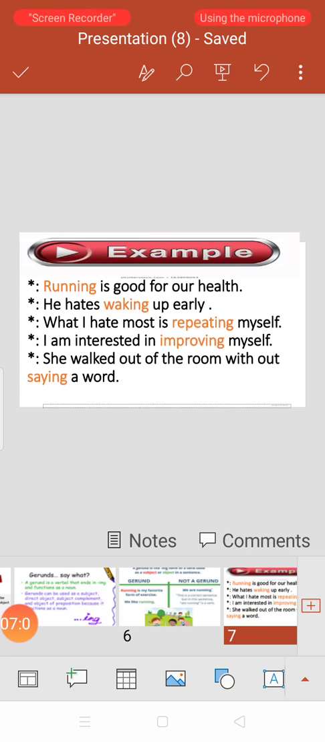I am interested in improving myself. So again the position has changed. In this sentence, the position is supportive object. She walked out of the room without saying a word. So here it is just playing the role of a verb in the sentence. It is showing action.